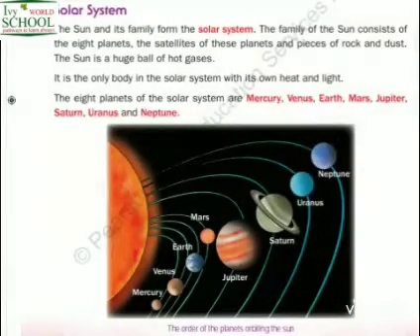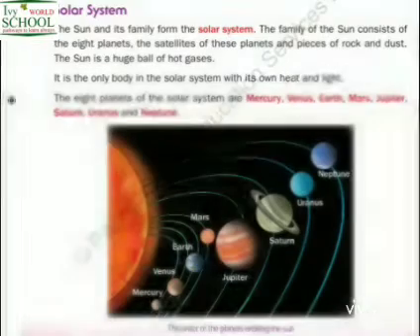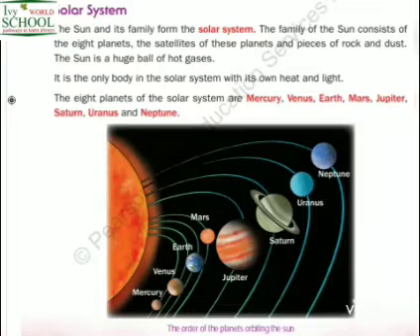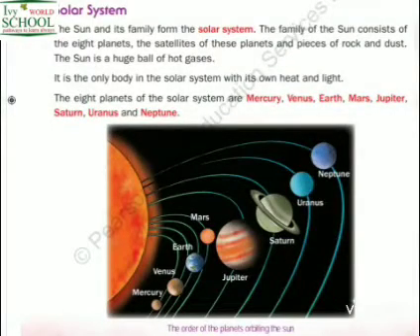Solar system. The Sun and its family form the solar system. The family of the Sun consists of the 8 planets, the satellites of these planets, and pieces of rock and dust. The Sun is a huge ball of hot gases. It is the only body in the solar system with its own heat and light. The 8 planets of the solar system are Mercury, Venus, Earth, Mars, Jupiter, Saturn, Uranus, and Neptune.